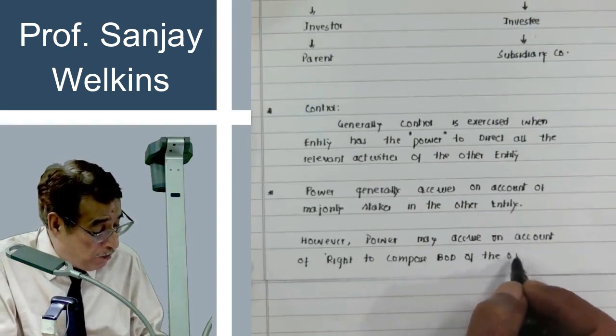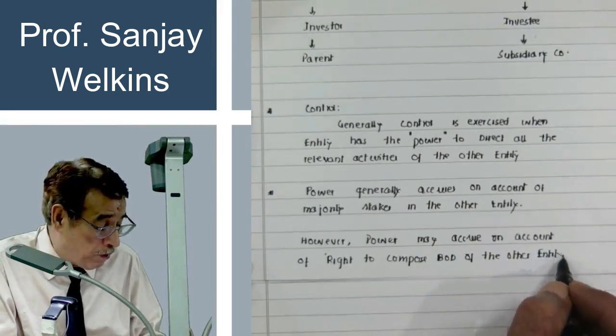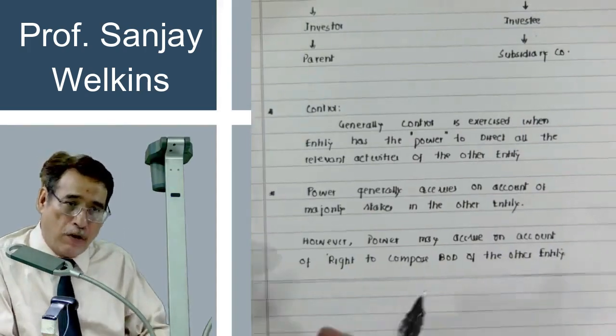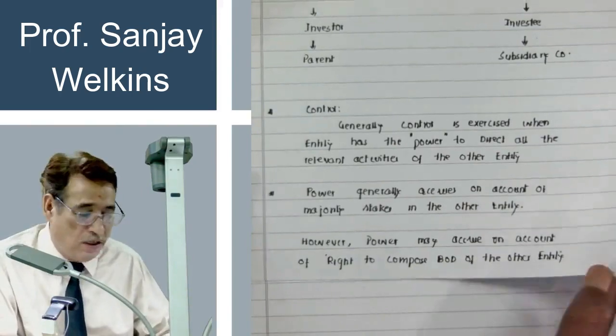So sometimes the other entity could be under your control not because of your majority stakes, but because you have the right to compose their board of directors. Is it clear to you or not?